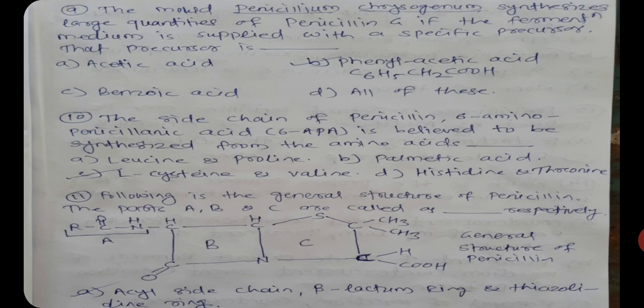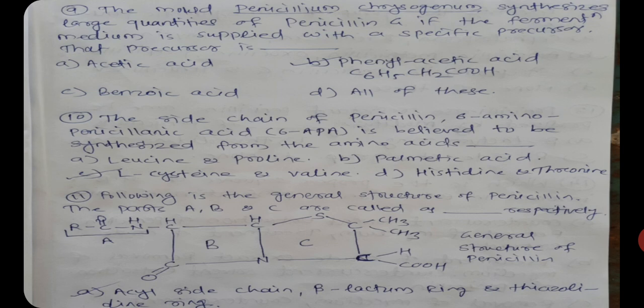Now what is that precursor here, or which is that precursor? Option A, acetic acid. Option B, phenyl acetic acid, that is C6H5O CH2COOH. Option C, benzoic acid, and option D, all of this. So the correct option of this question is phenyl acetic acid. So this is the very important precursor here, and when it is added to the fermentation medium, then it increases the yield of penicillin G. So this is about question number 9.